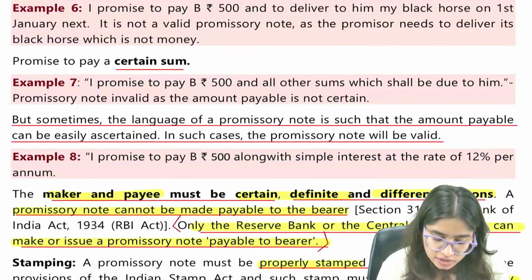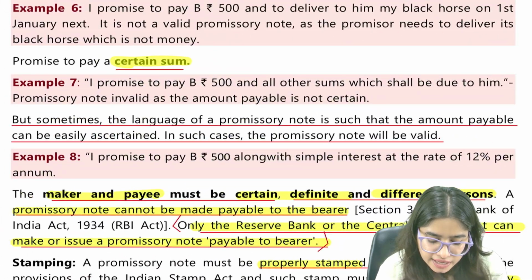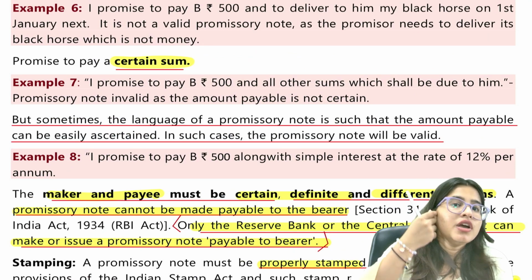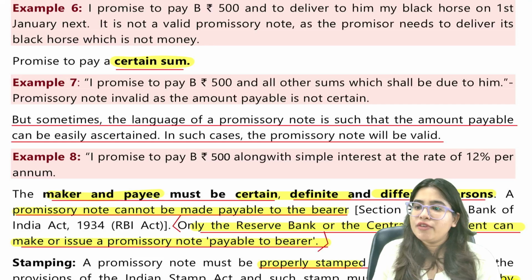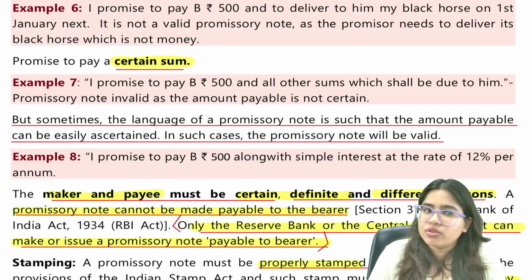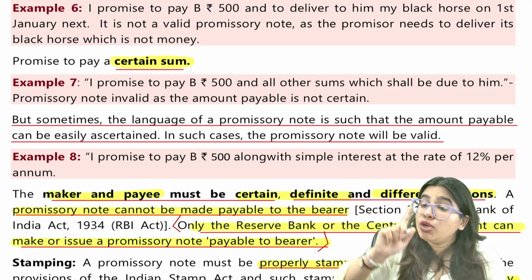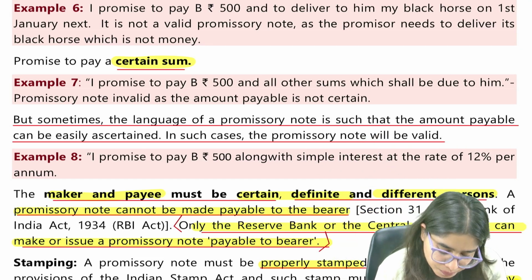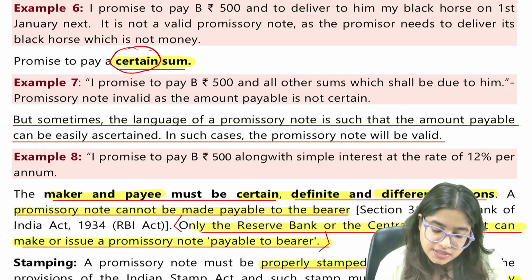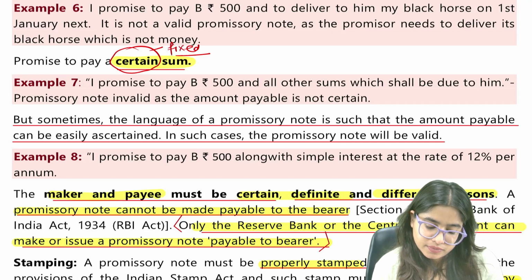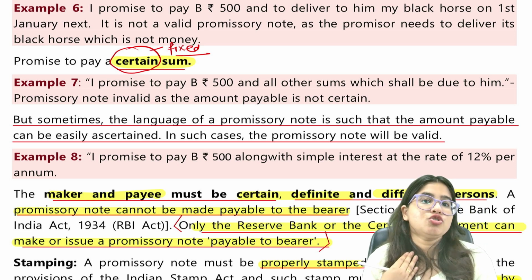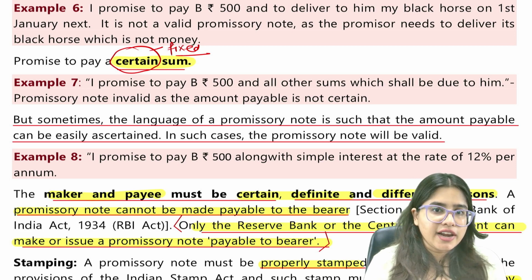Now the second last point, it should be regarding a payment of a certain sum. Certain sum means, for example, if I promise you, I'll teach you, that's not a promissory note. If I promise you to pay money, and that too a certain sum. What do you mean by certain? Certain means fixed. I promise to pay you 10,000 rupees. So that's a valid promissory note.